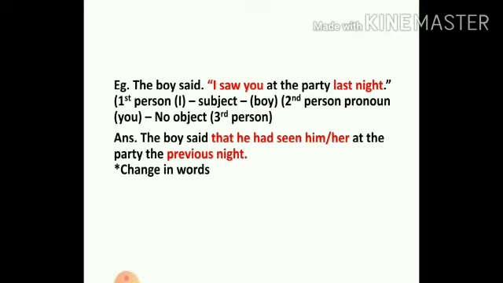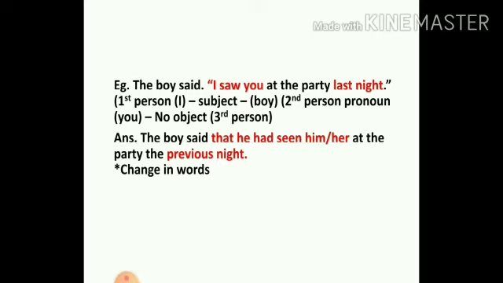Why? Because if the boy is saying something and a listener is not mentioned, it's understood, students, that there is either a boy or a girl listening to him, or it could be plural also. So when you say the boy said, then the listener, the object, could be he, could be she, or could be they.